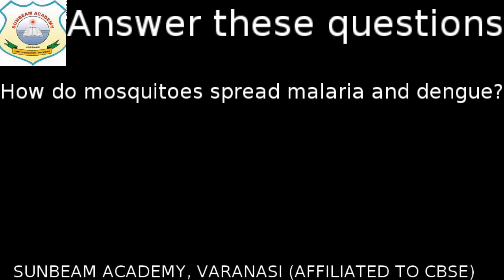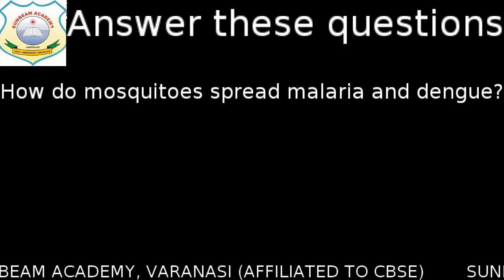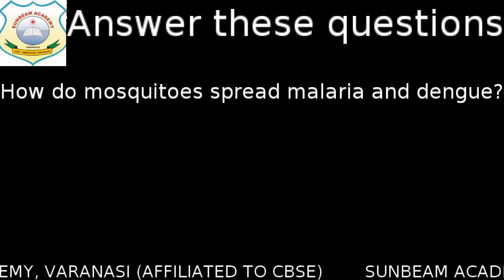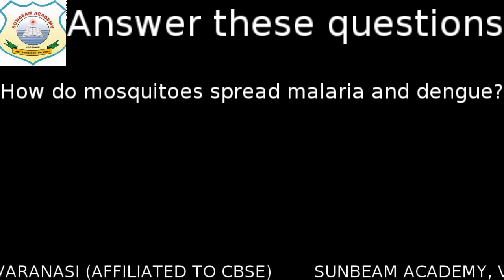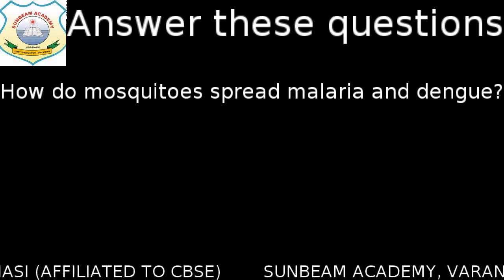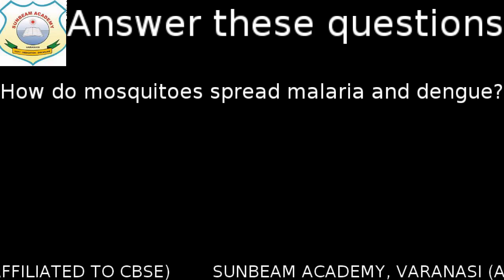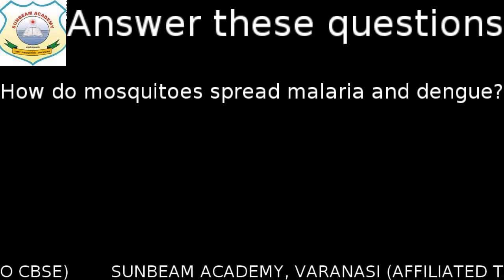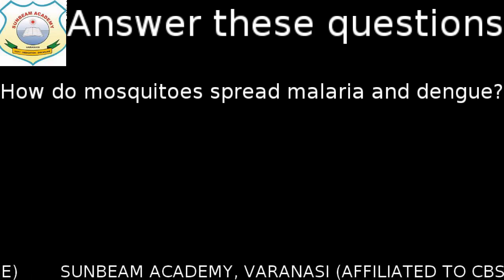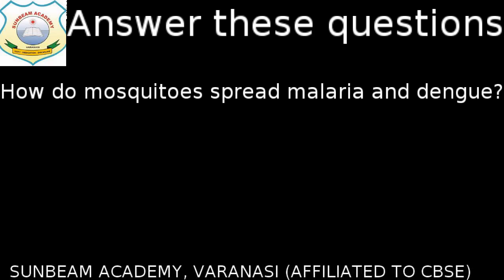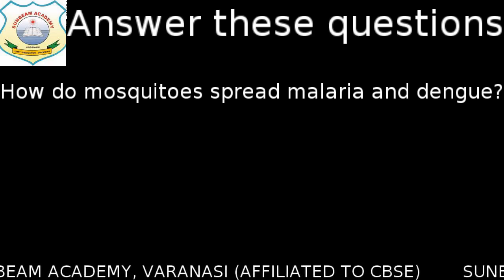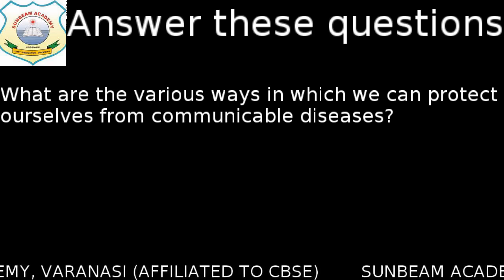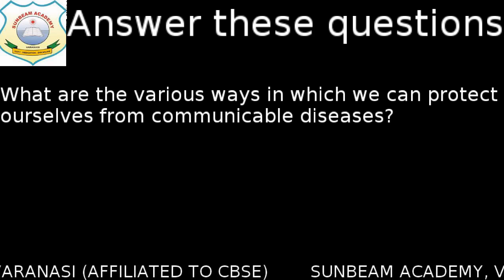Generally, in the case of malaria, the malarial parasite is present inside the mosquito, which gets transferred when the Anopheles or Aedes mosquito bites us. It gets into our bloodstream, and through the bloodstream it moves from one place to another and affects our different organs, because each and every organ has blood present inside it.